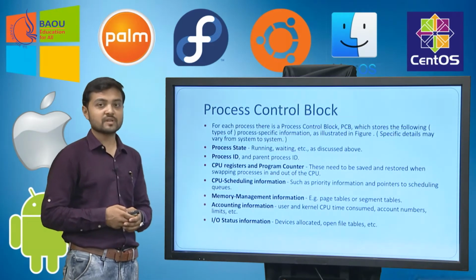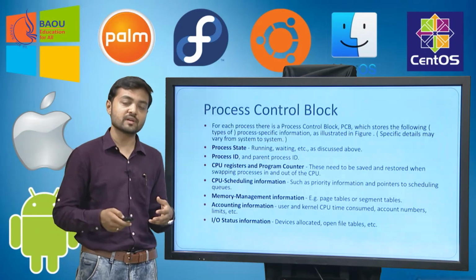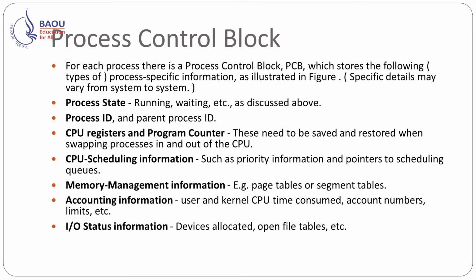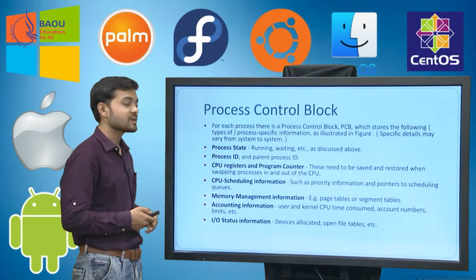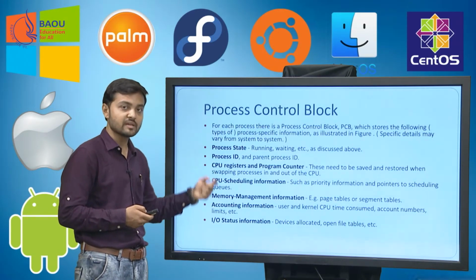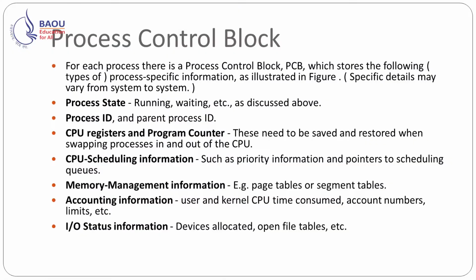Next is the process control block. To control the process, there is a process control block. For each process, there is a process control block, which we normally call PCB, which stores the following things. It stores the state of the process. As I said, it can be running, finished or waiting. Every state will be stored in the process state. Next is process ID. Each and every process has a process ID in the operating system, and that process ID will be there in the process control block. It also contains CPU registers and program counter.